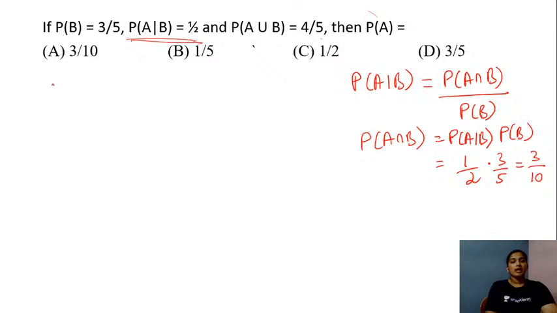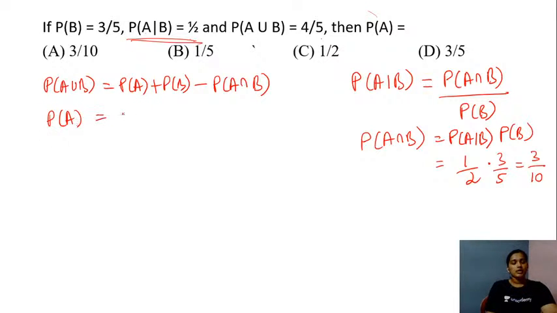Yes? So we have the probability of A or B equal to the probability of A plus the probability of B minus the probability of A and B. So let's rearrange this equation for the probability of event A. The probability of event A will be equal to the probability of A or B plus the probability of A and B minus the probability of event B. Right?